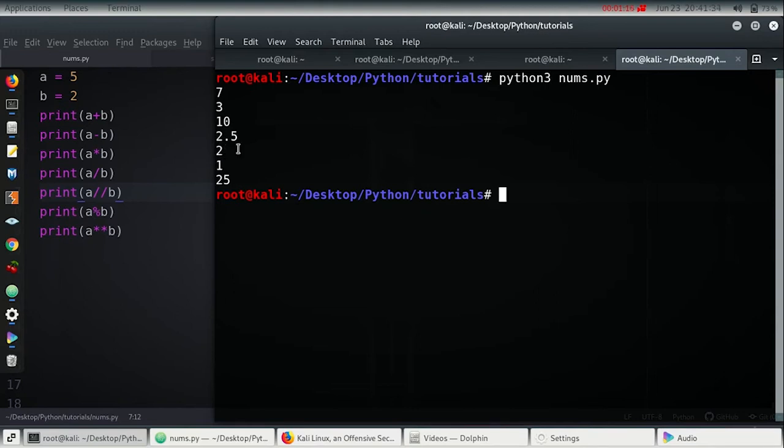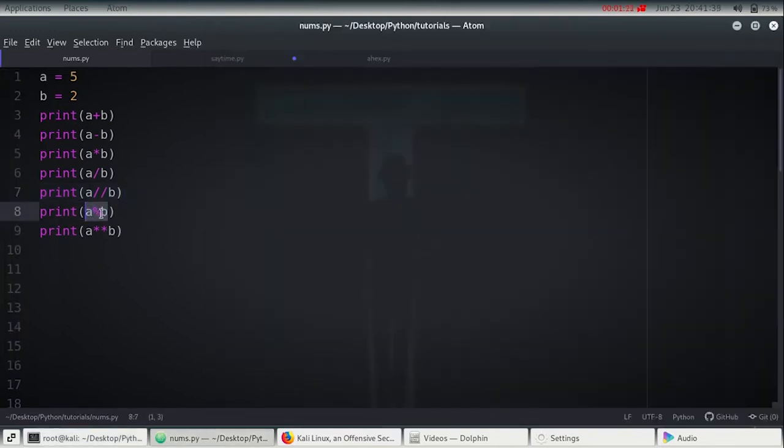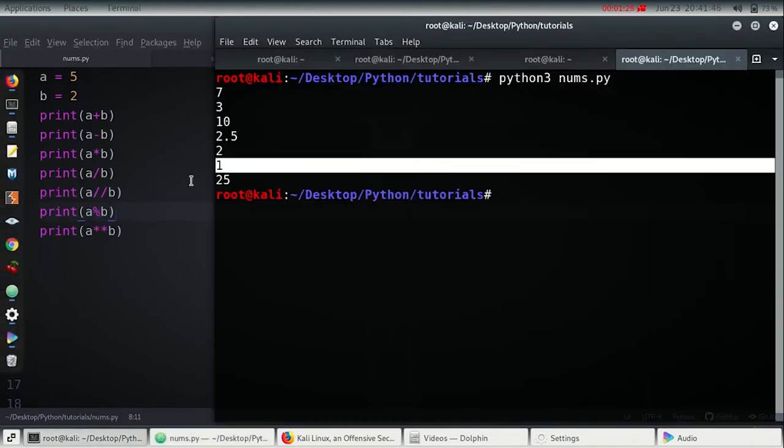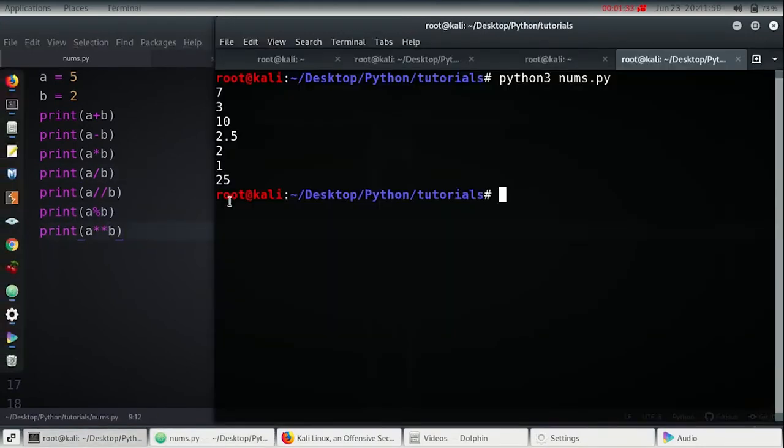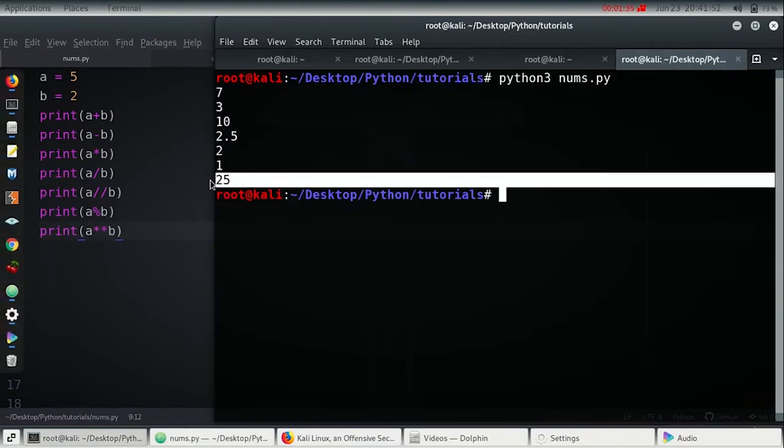So that is called floor. Flooring division means it just rounds down. And a modulus b gives the remainder of the division. So 5 divided by 2 gives a remainder of 1. And a star star b is the exponent form, which gives 5 to the power of 2, which is 25.